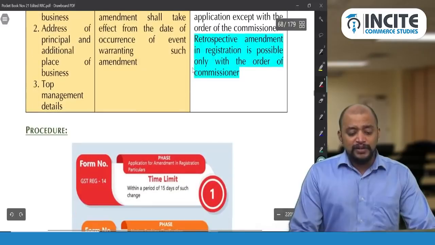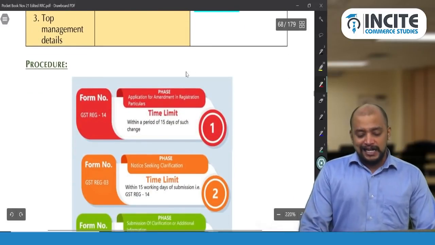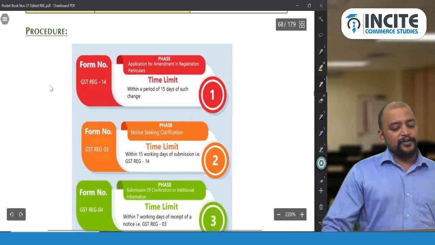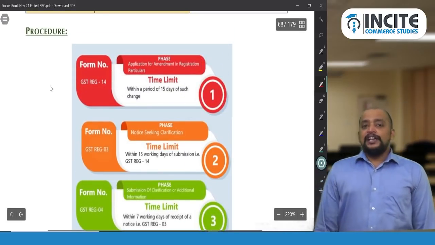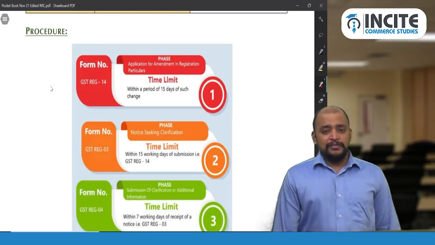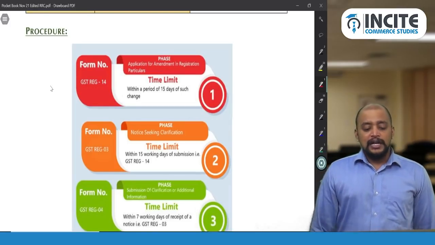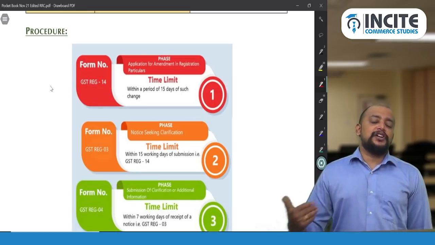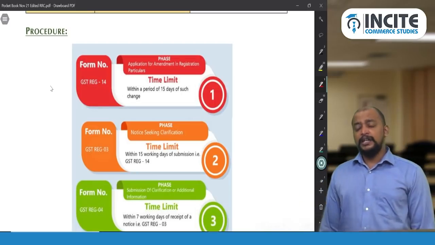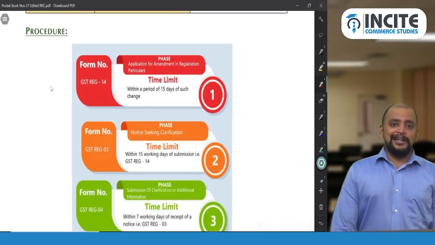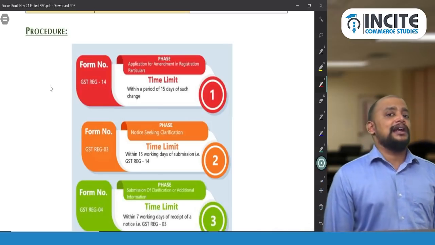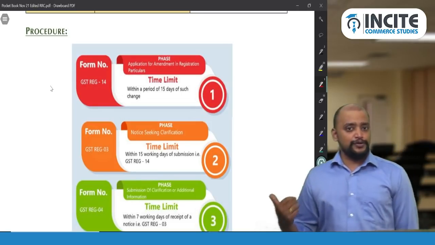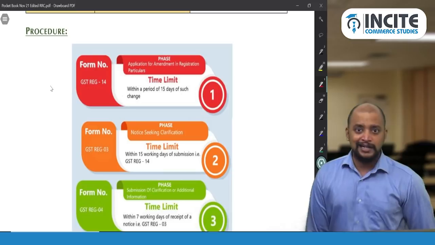And what is the time limit within which they need to submit? 15 days. They need to submit it within 15 days. Okay. So see the procedure for that. First, we need to submit the amendment particulars in REG 14. And when we make an application, what is the time limit for submission of that application? Within 15 days of that change. Suppose if we make an application beyond 15 days, we can make the application but that attracts a penalty, and that is the general penalty under section 125, up to 25,000 rupees under CGST, up to 25,000 rupees under SGST.